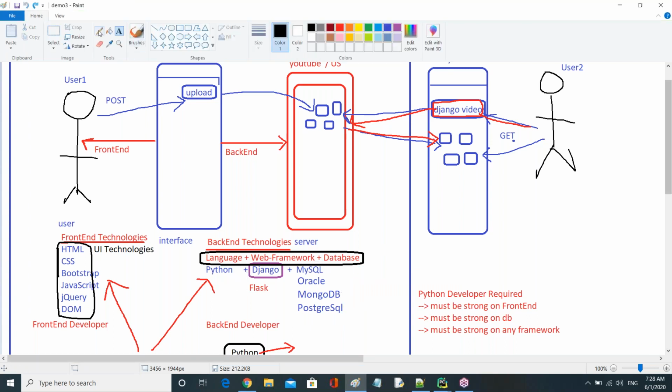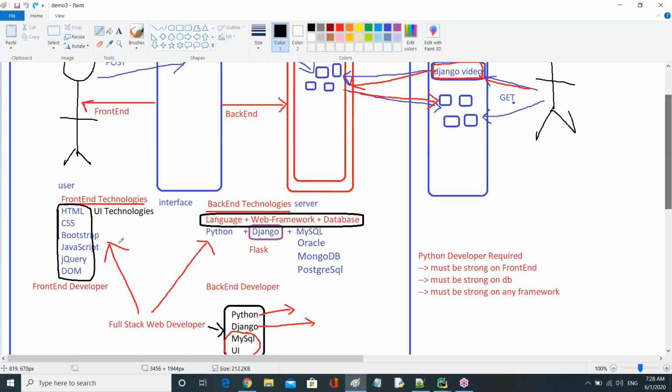So now what is the combination? Python plus Django plus any one database, but mostly we go for the MySQL database, right? These three we use to work on the backend part, right? So a developer who is working on only front-end technologies, what we call him? A front-end developer. Or a developer who is working on only the backend, like only these three, then he is called the backend developer, right? So front-end developer, backend developer.